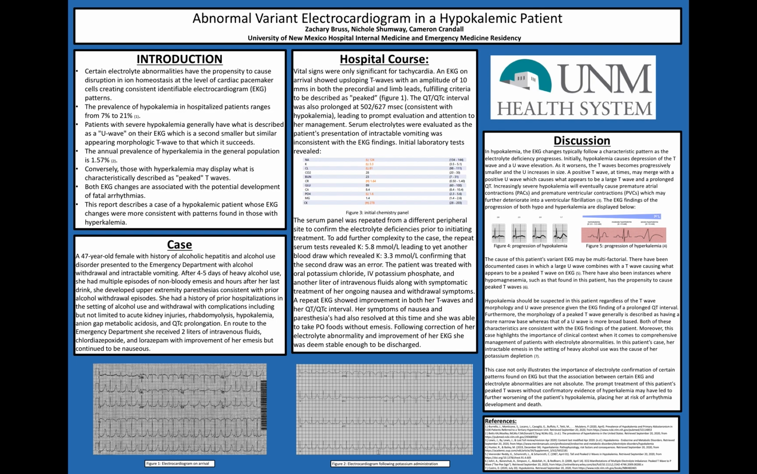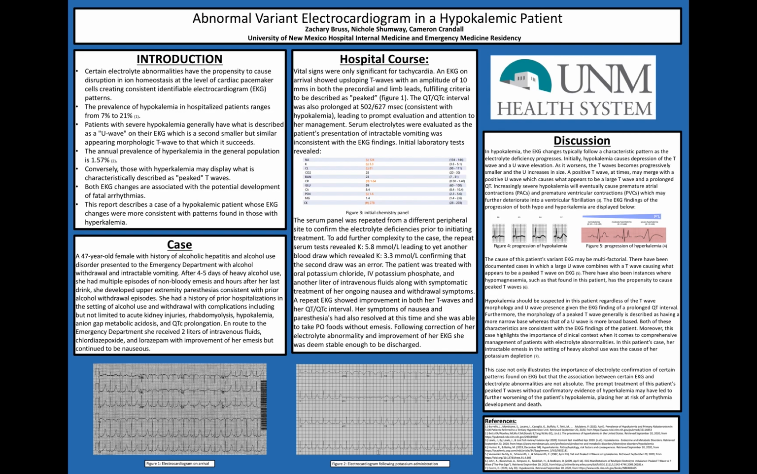Hospital course. Vital signs on her presentation were only significant for tachycardia. An EKG that was obtained upon her arrival, shown in Figure 1, showed upsloping T waves with an amplitude of 10 millimeters in both the precordial and limb leads, fulfilling criteria to be described as, quote, peaked. The QT and QTc intervals were also prolonged at 502 and 627 milliseconds, consistent with hypokalemia, leading to prompt evaluation and attention to her management.